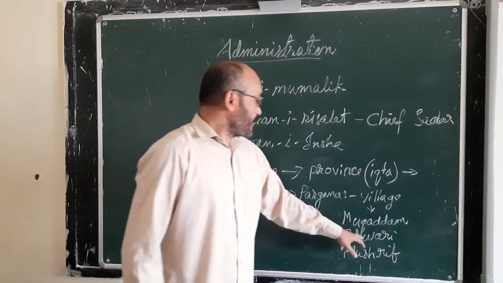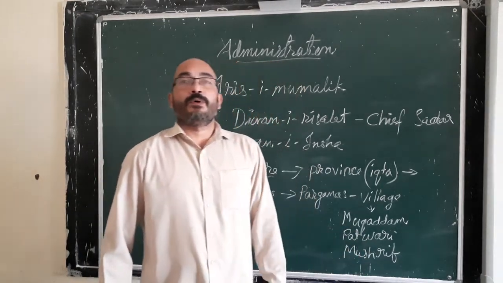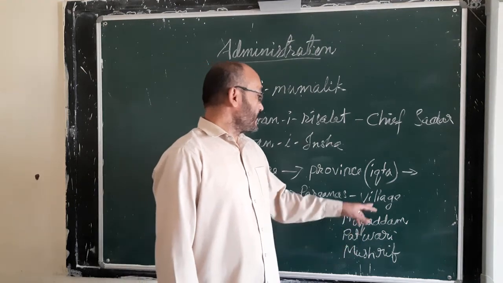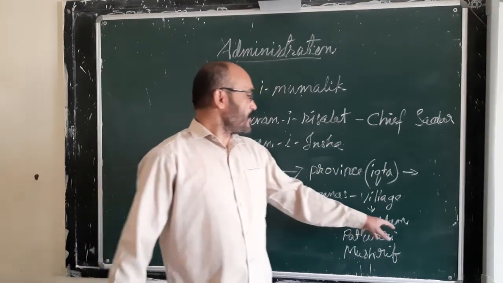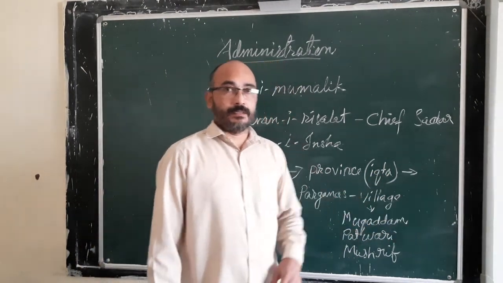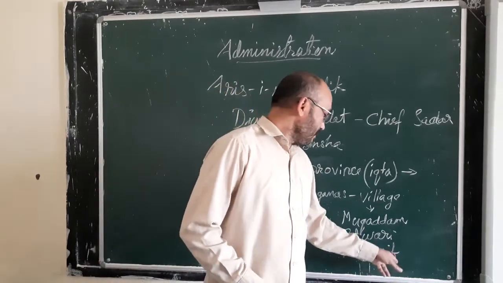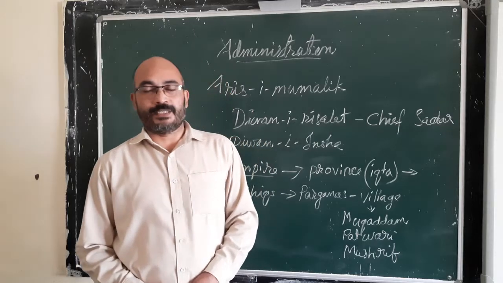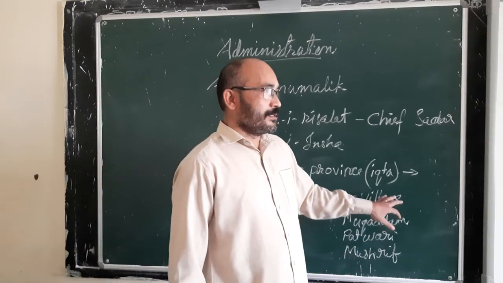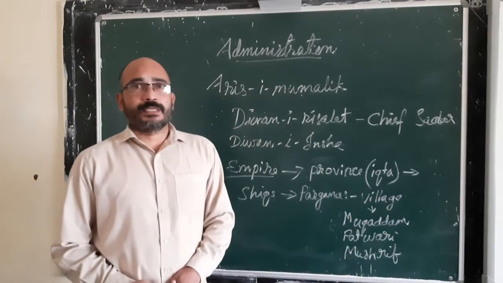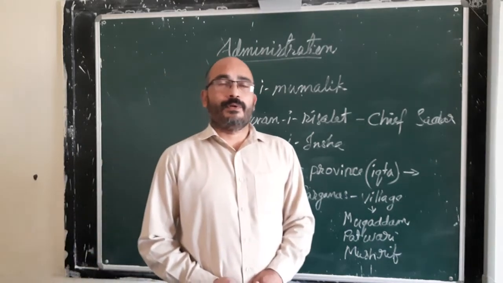The Muqaddam was the village headman, the Patwari the record keeper, and the Mushrif the chief accountant. So this was about the administration during the time of the Delhi Sultanate.